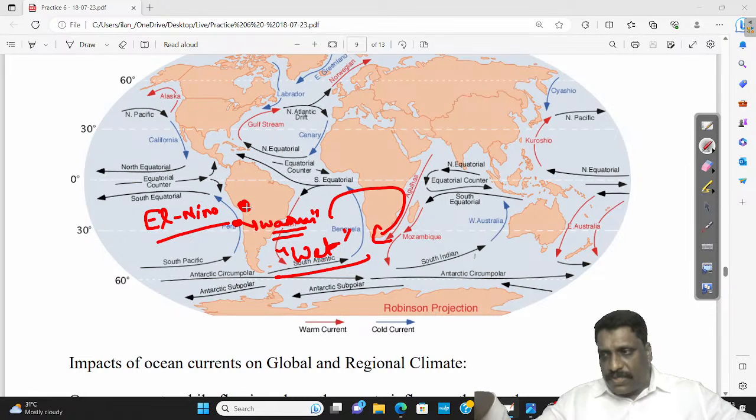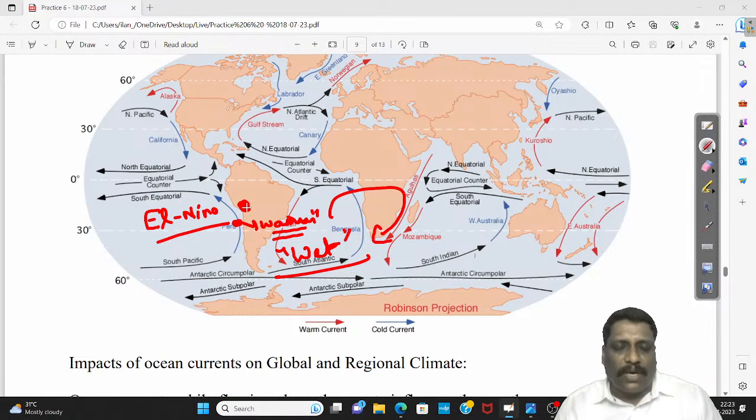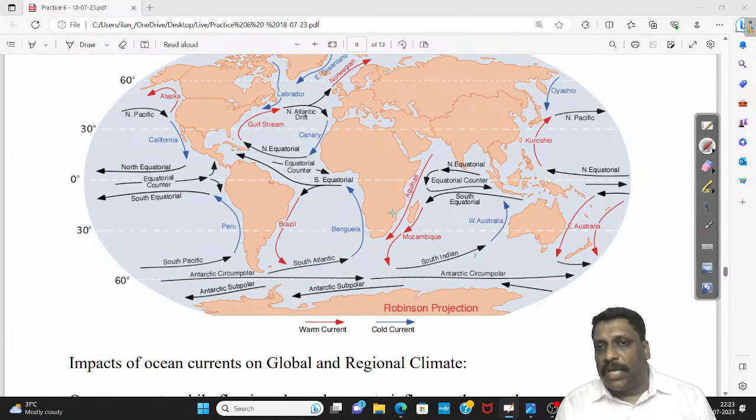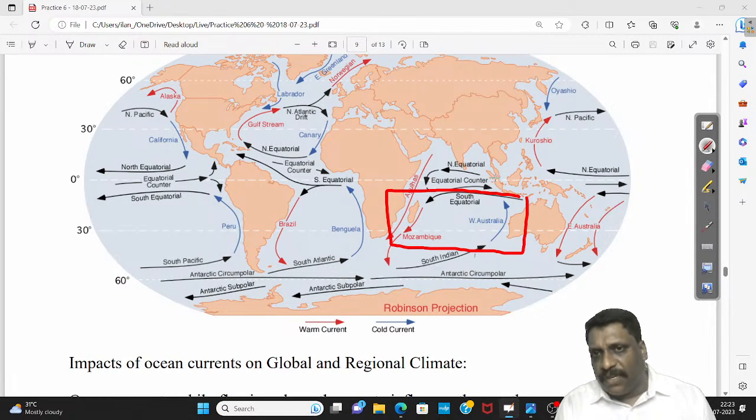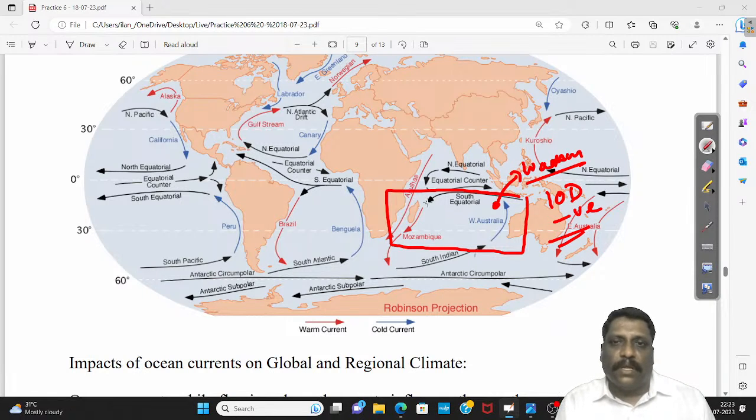So El Nino is associated with interchanging of these currents. If not the currents, at least the temperature of the ocean goes for what? Interchanging. The cold Peruvian current is replaced by warm waters. That condition you call as what? El Nino. Reversal of the normal, you call as what? La Nina. Similarly, whatever is El Nino and La Nina, if it is happening in Indian Ocean, the western section of the Indian Ocean, if it is becoming warmer, that is what you call as what? Indian Ocean dipole negative phase. The normal condition of Indian Ocean, you call as what?